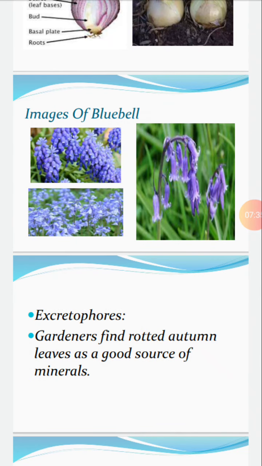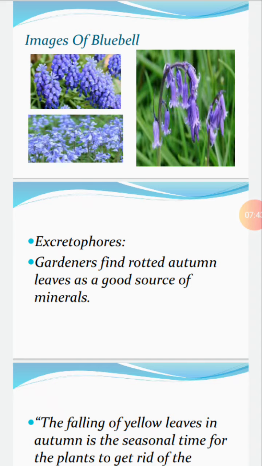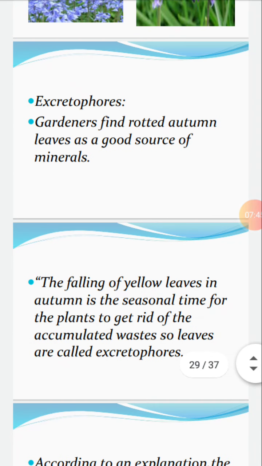Leaves are excretophores. Gardeners find rotted autumn leaves a good source of minerals for the soil. The falling of yellow leaves in autumn is actually the seasonal time for plants to get rid of the accumulated waste in the plants. So leaves are called excretophores.